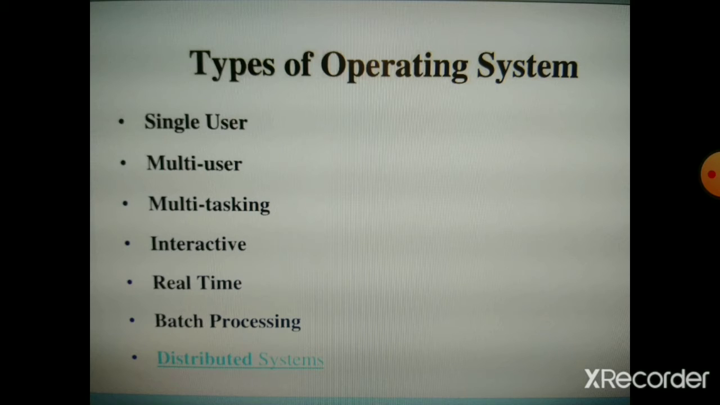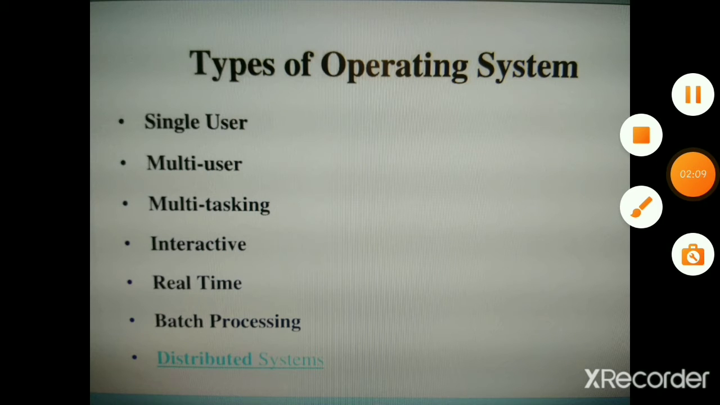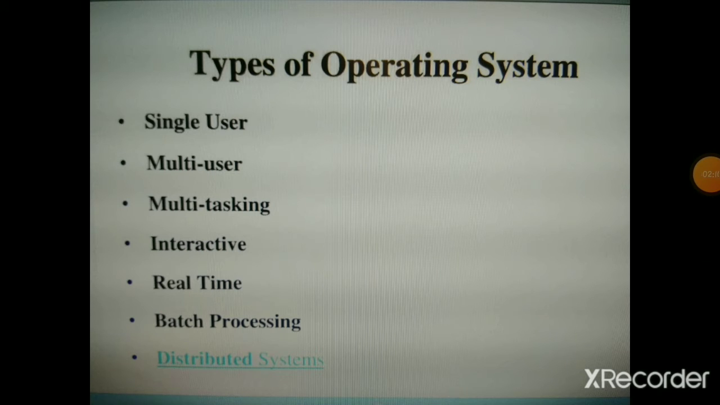Some of the popular operating systems are Unix, Linux, Windows, Windows 8, Windows 10 and Macintosh. It is also called as Mac operating system. Some of the popular operating systems for mobile phones and other mobile devices are Android, iOS, which is used in Apple mobile phones, Windows Mobile and BlackBerry OS.